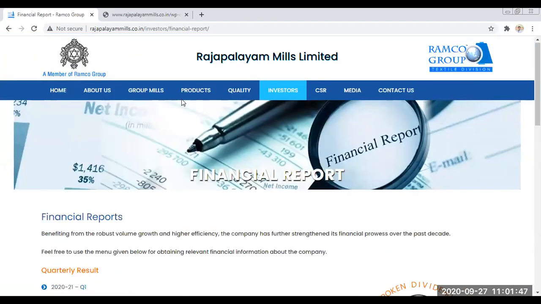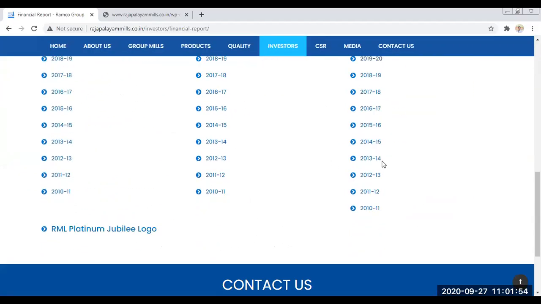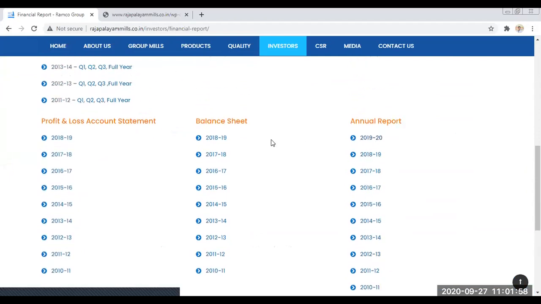If you go to any company's page, there will definitely be an annual report. Look at this company's annual report, starting from 2010-11 onwards, 1920 is there. Sorry, 2021 is not over. 1920 is the current year uploaded. This consists of the profit and loss account, the balance sheet, and everything.